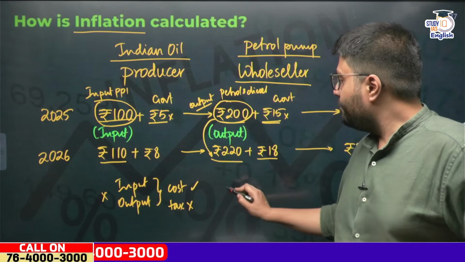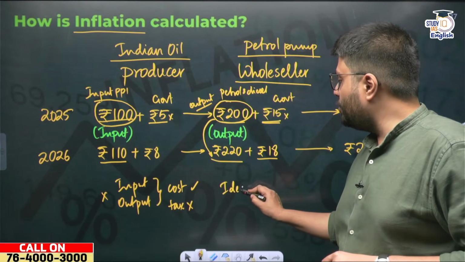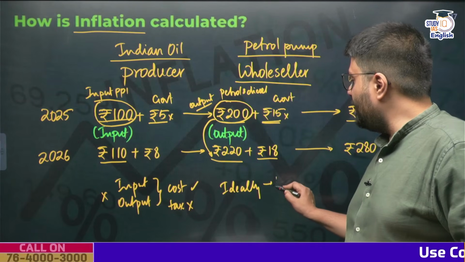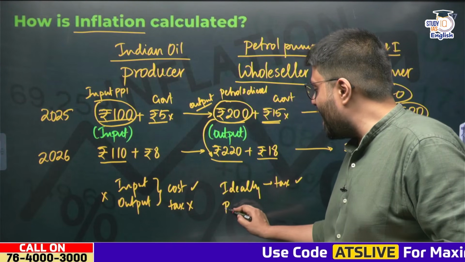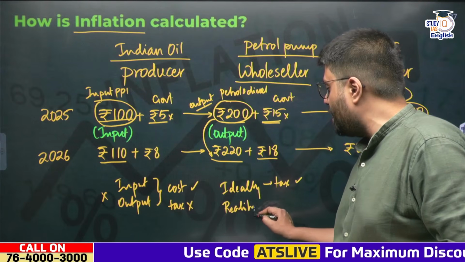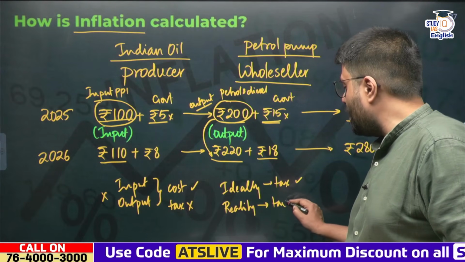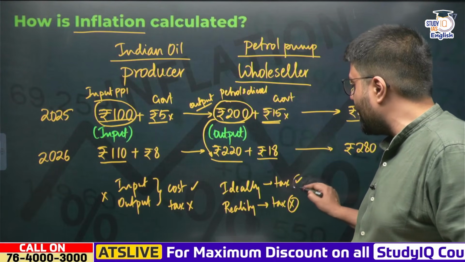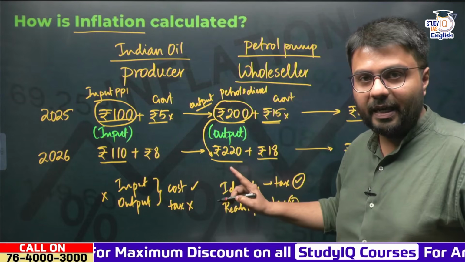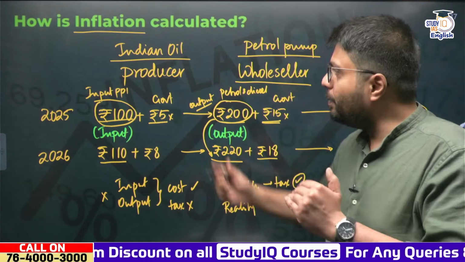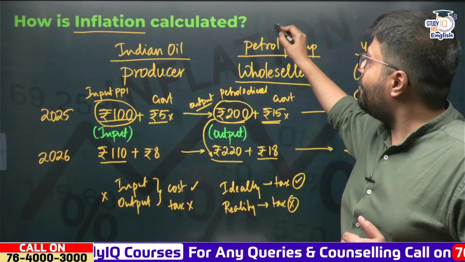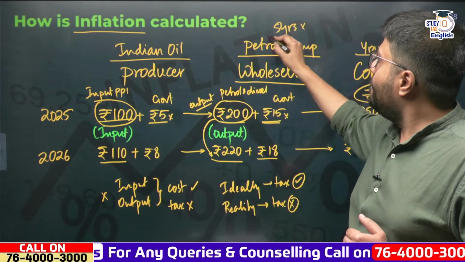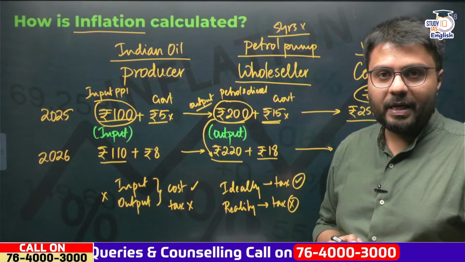So ideally, taxes should have been included in the calculation of WPI, but in reality, in India, up till now, the taxes are not taken into account while calculating the wholesale price index, right? So that is why right now the Indian government has introduced PPI and it has said that five years from now we will make the WPI irrelevant, right?